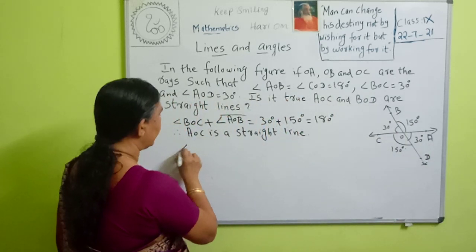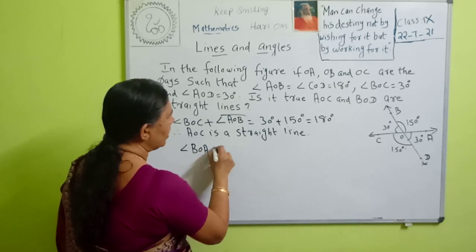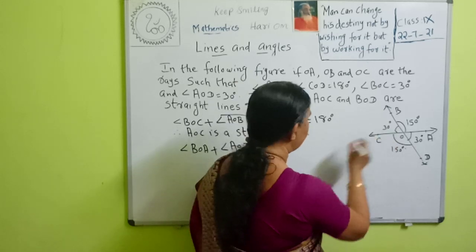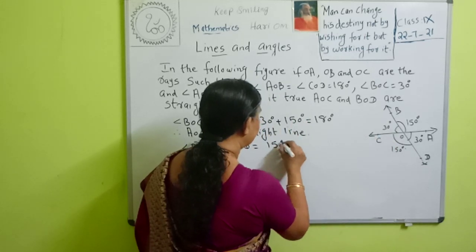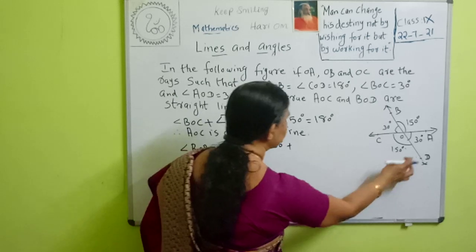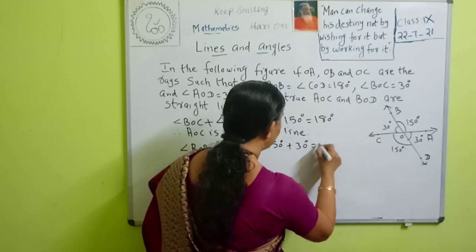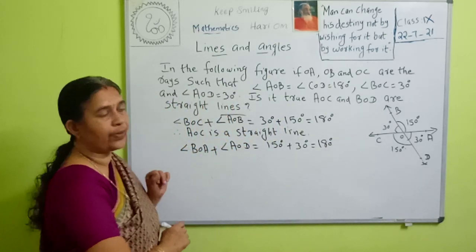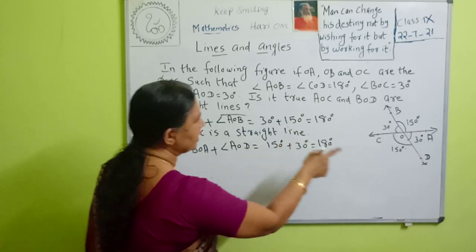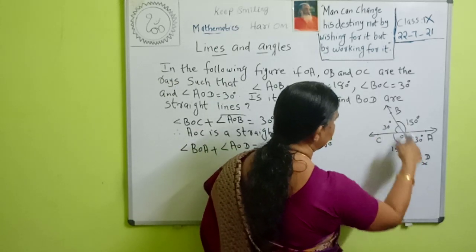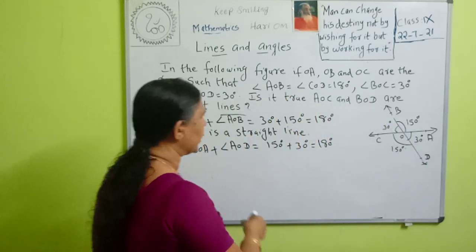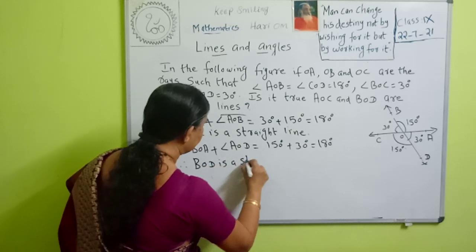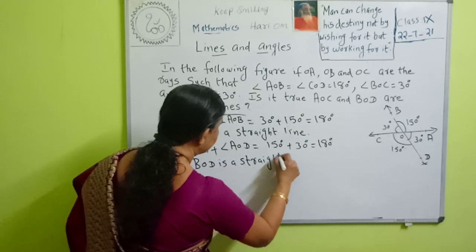Angle BOA plus angle AOD is equal to, what is angle BOA here? It is 150 degrees, plus angle AOD is 30 degrees. That is equal to 180 degrees. Therefore, angle BOA plus angle AOD is 180 degrees, so these two angles on this line make 180. Therefore, BOD is a straight line.